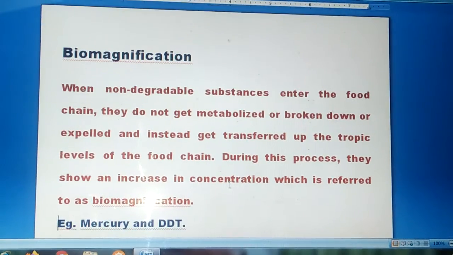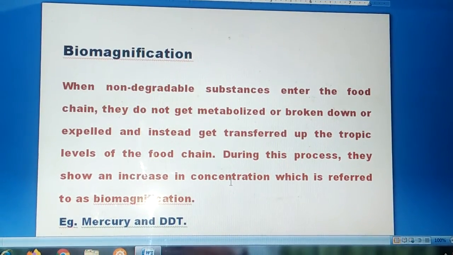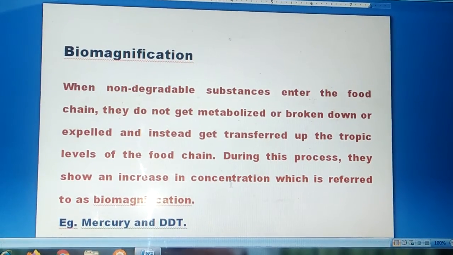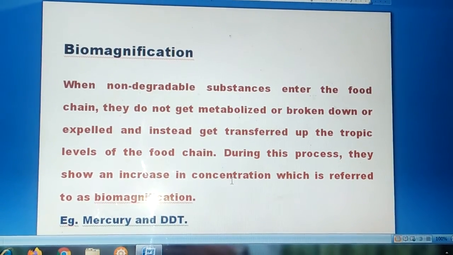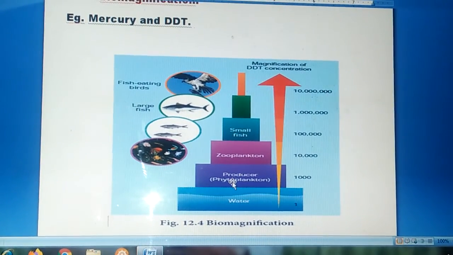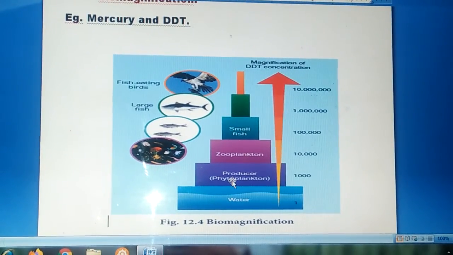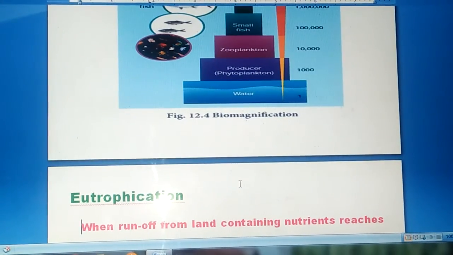That is, it is affecting health. It will enter the human body, causing health issues. The best examples of chemicals which show biomagnification are mercury and DDT. Here you can see in the picture how the food chain will be affected. This food chain. Okay, now we can pass on to the next topic.